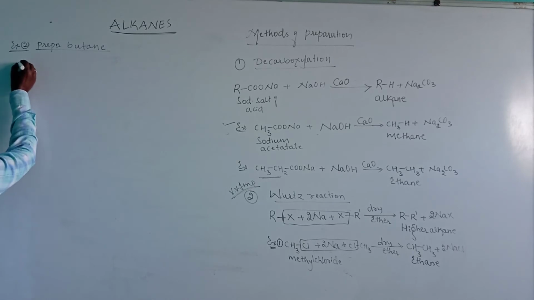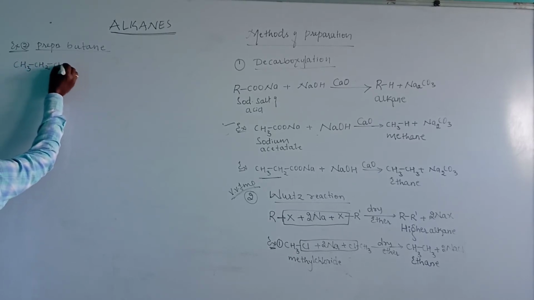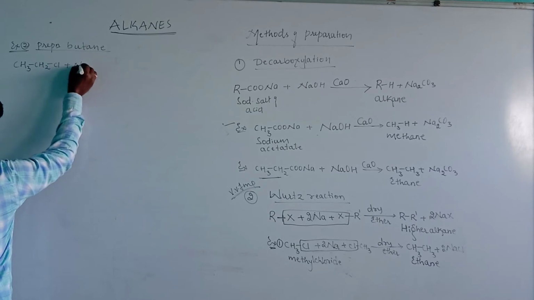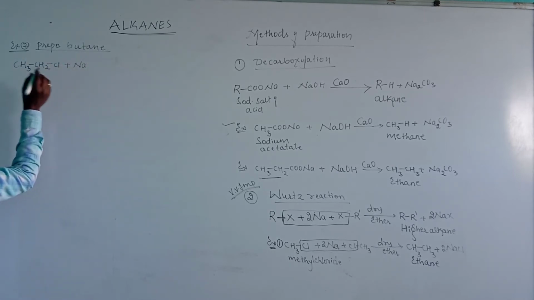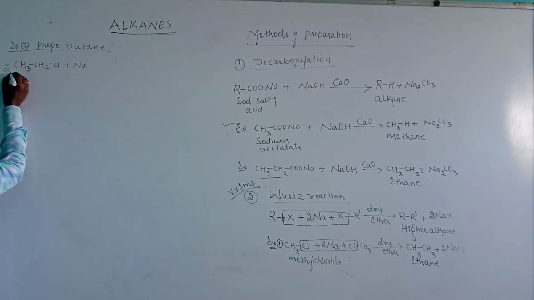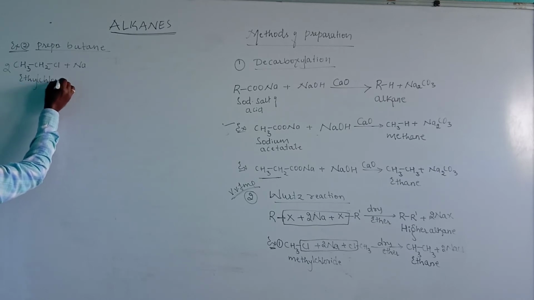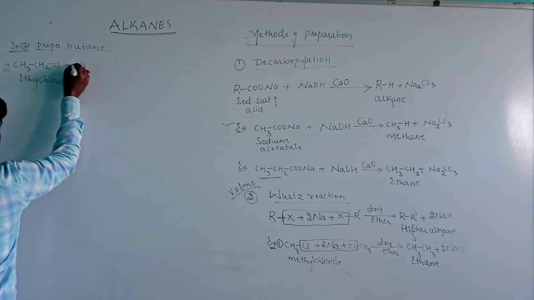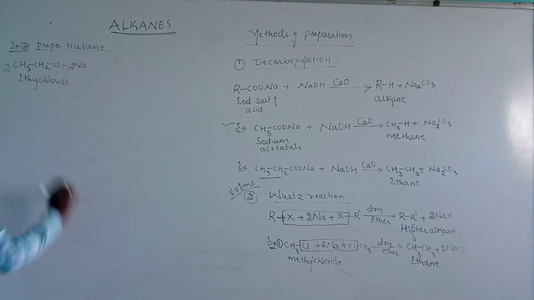When ethyl chloride, CH3CH2Cl, reacts with sodium metal, and I will take directly 2 sodium here, that is, ethyl chloride reacts with the sodium metal. Two sodium atoms will be required here.